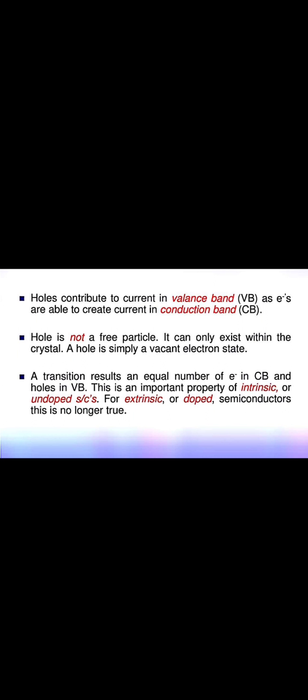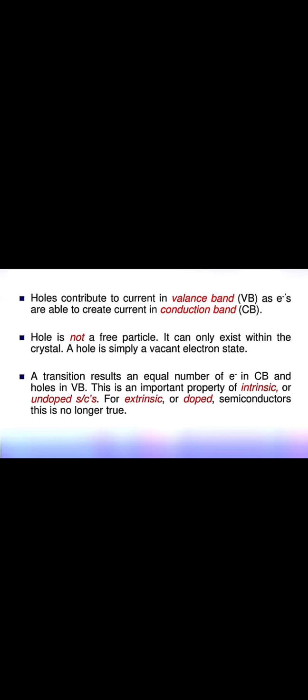So the current in the valence band is contributed by the holes, and the current in the conduction band is contributed by the free electrons that have jumped out from the valence band by getting sufficient energy equal to the energy band gap. So remember this: for silicon the energy band gap is 1.1, and for germanium it is 0.7 electron volt. So it will always be between 0.7 and 1.2, so we usually write it as about 1 electron volt.